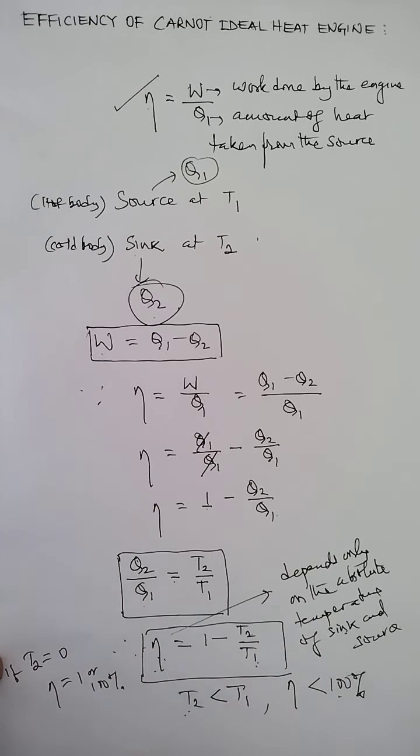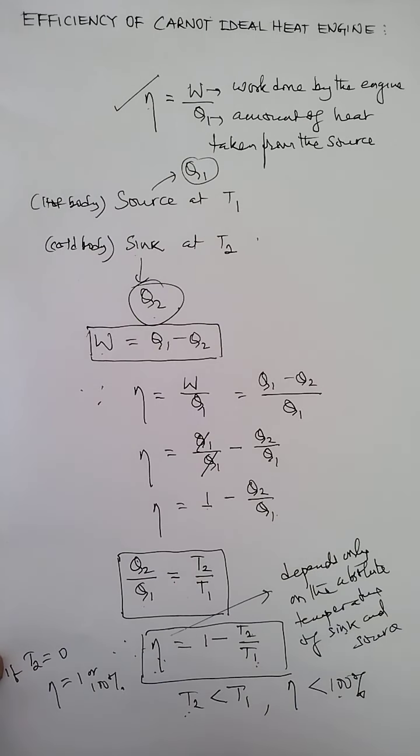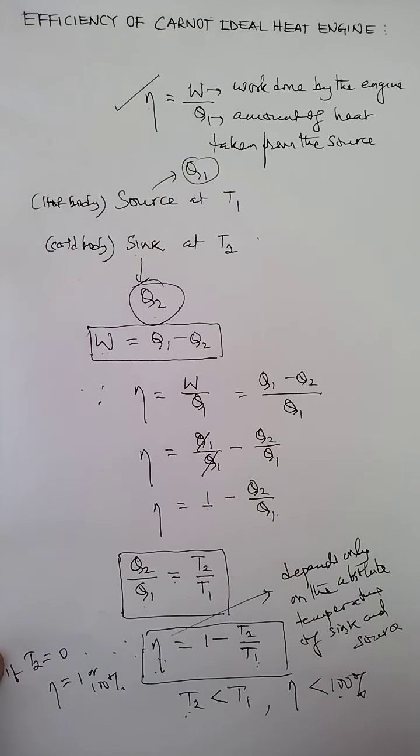That means for this engine to be 100% efficient, that is efficiency 1, T2 must be equal to 0. The temperature of the sink must be 0, but we cannot obtain a sink at absolute zero temperature. That means an engine with 100% efficiency is a practical impossibility.